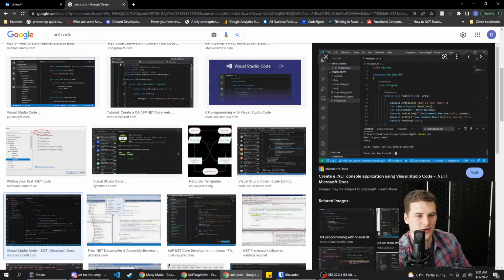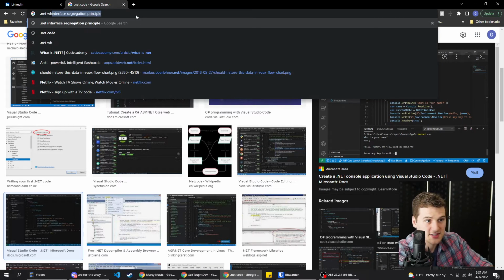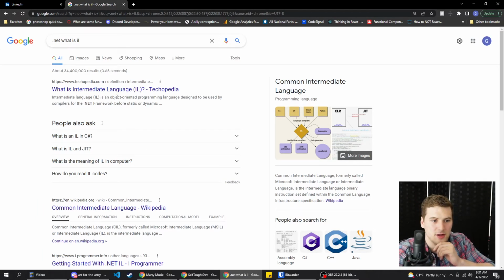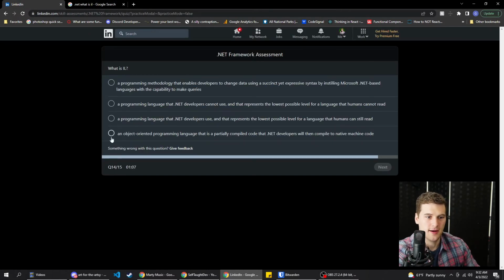What is IL? .NET, what is IL? Intermediate language, formerly called Microsoft MIL probably, or IL. Binary instruction set to define within the common language, okay. Programming language, I think it's this one because it's longest again. An object-oriented programming language that is partially compiled code that .NET developers will run. What's this long one say?